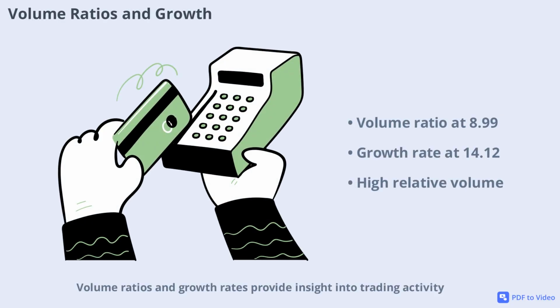Volume ratios and growth rates provide insight into trading activity. DJT's 20-day volume ratio is 8.99, and the volume growth rate is 14.12. These elevated figures indicate that trading activity has surged, often a precursor to significant price moves. Relative volume is also high at 9.61, confirming that DJT is attracting more attention than usual.